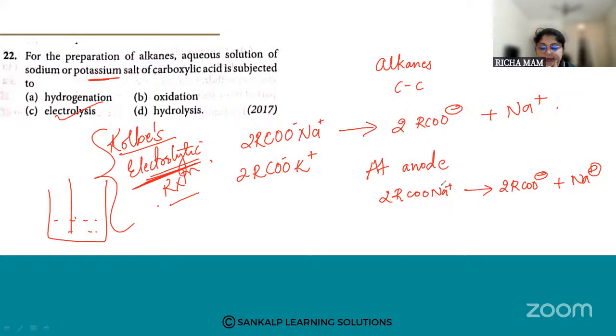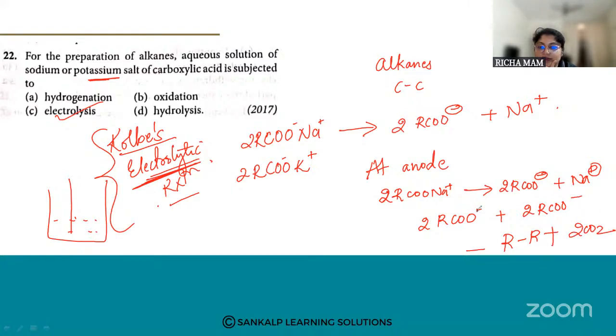Now the carboxylate ion is RCOO, and it loses an electron. When you have two such carboxylate ions, because you are having 2 moles, you are going to get an alkane plus 2 CO2.